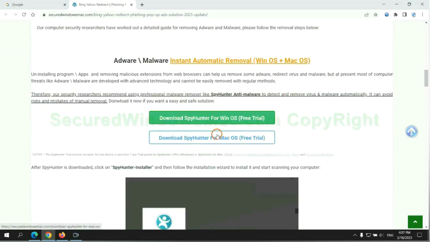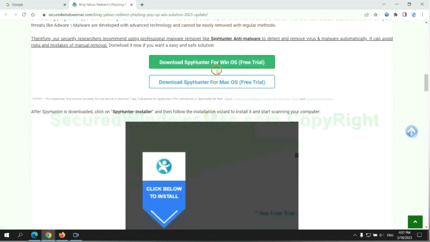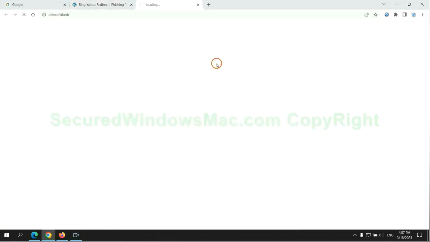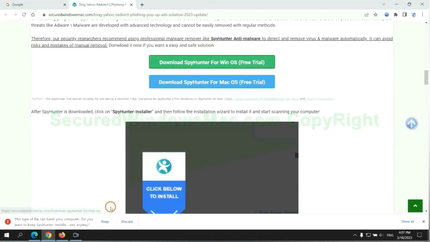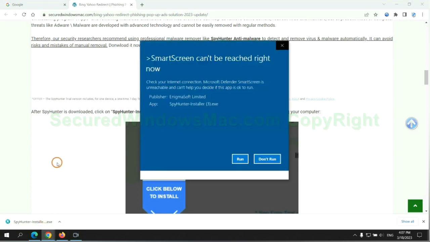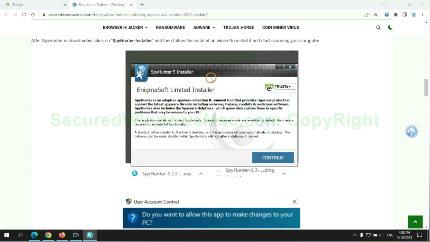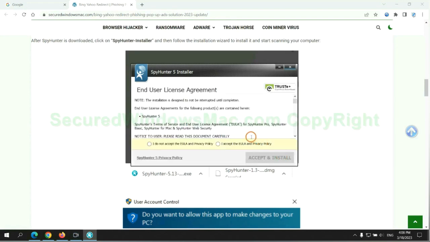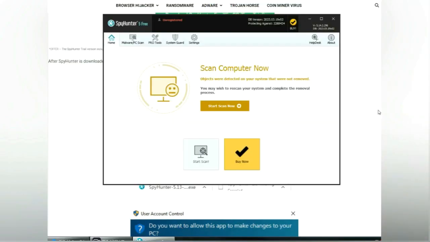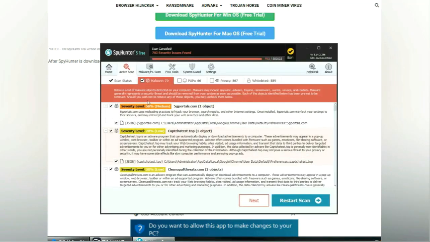Click the button here to download SpyHunter for Windows or Mac. Once download completes, click on SpyHunter Installer, and follow Installation Wizard to install it. Click Start Scan now. Click Next once scan completes.